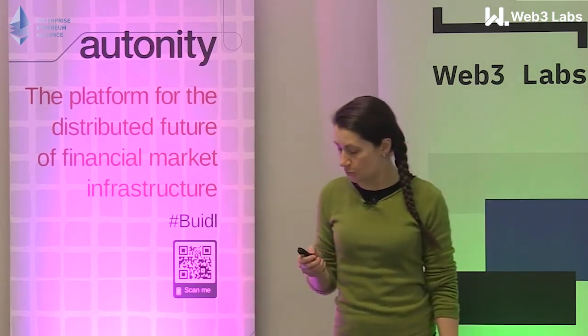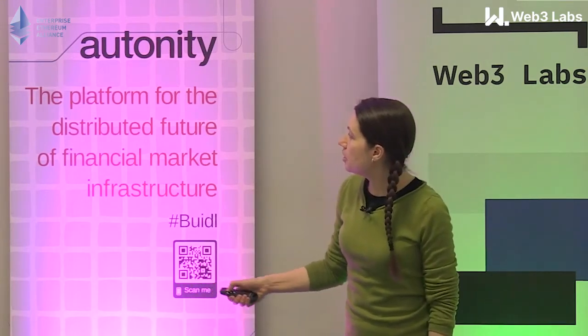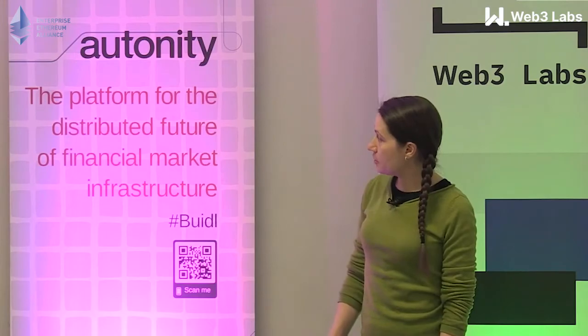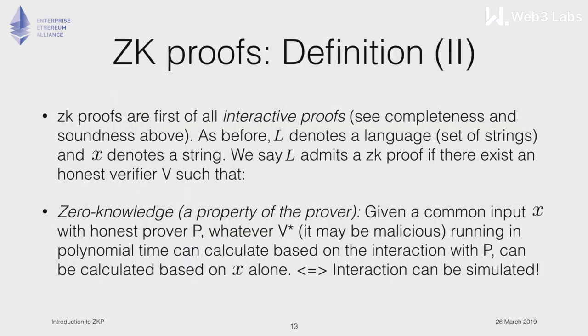The zero-knowledge property is written here. Given a common input x with honest prover P, whatever V star, potentially malicious and running in polynomial time, may calculate from the interaction with P can also be calculated on x alone. If you study crypto papers, this means that the interaction can be simulated.